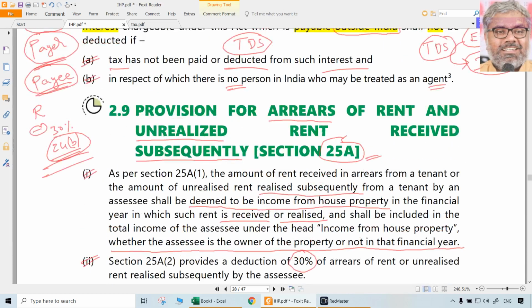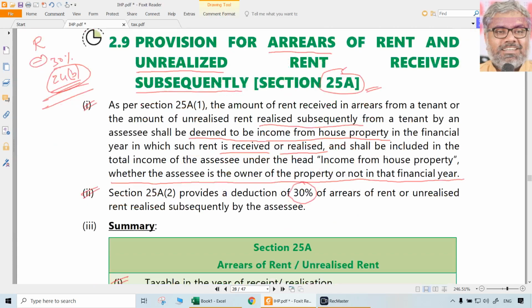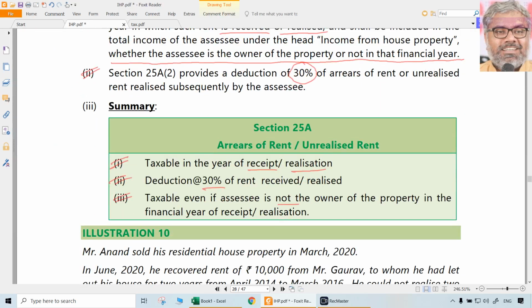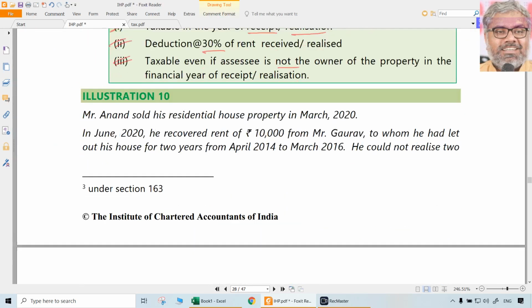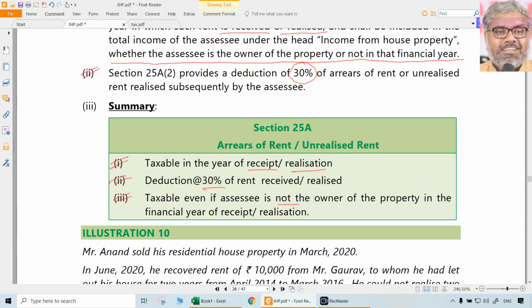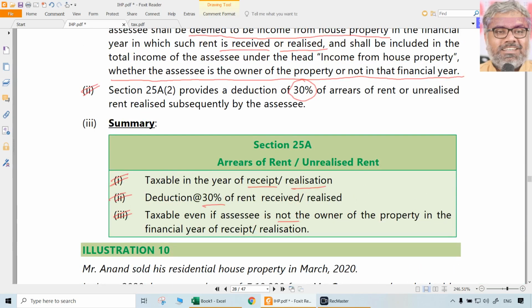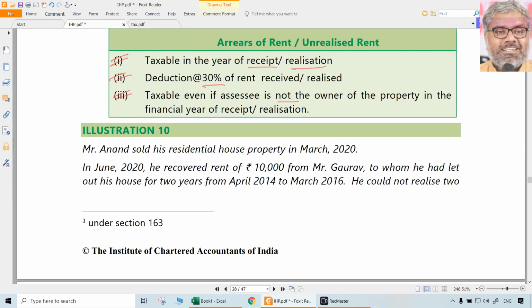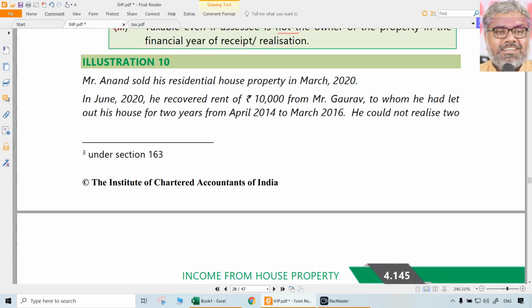So section 25 is about inadmissible deduction. There is only one, that is interest paid outside India without TDS. Section 25A is unrealized rent, earlier unrealized, now collected. Arrears of rent, earlier it was in arrears, now collected, now received. That becomes taxable. But while doing so, there is no necessity that the SSC should be owner of the property during the previous year. Also, deduction of 30% shall be allowed. That's it. That is 25A.